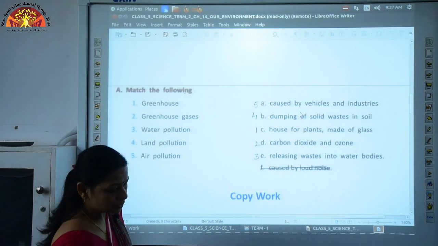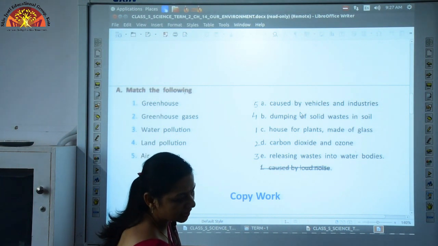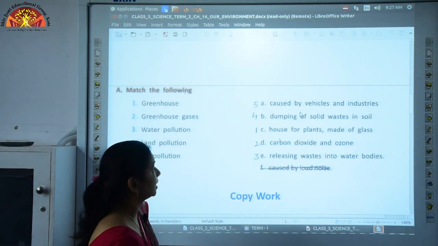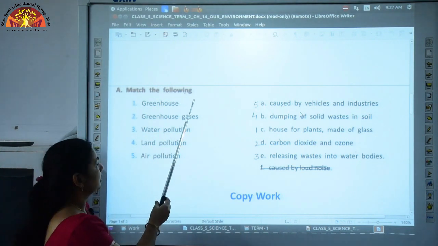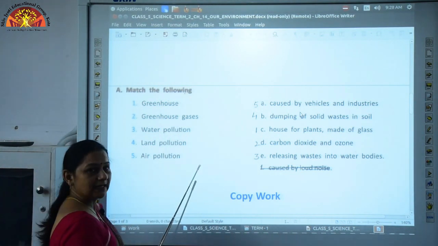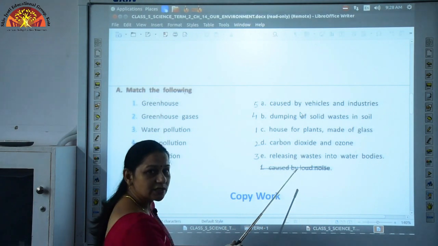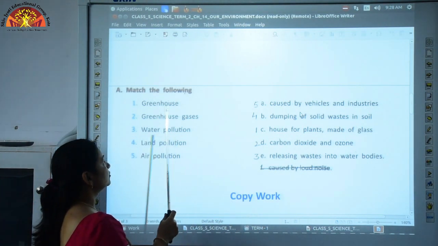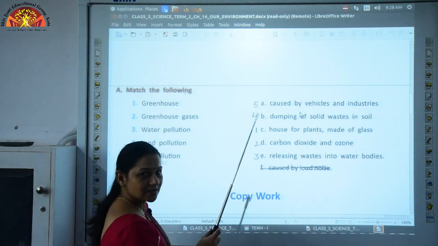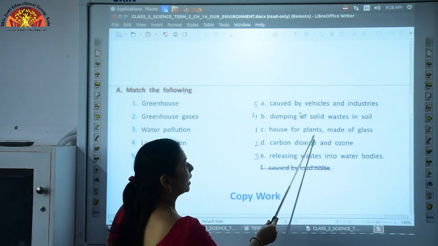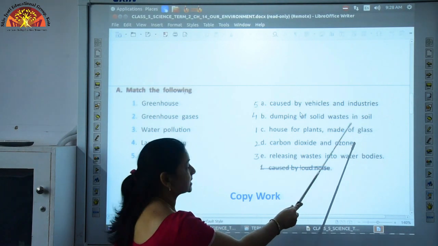Now, coming to page number 128, the question given here is match the following. You are given one column this side and the correct answers are jumbled up on the next side. You have to match the correct answer. Greenhouse is a house for plants made of glass.